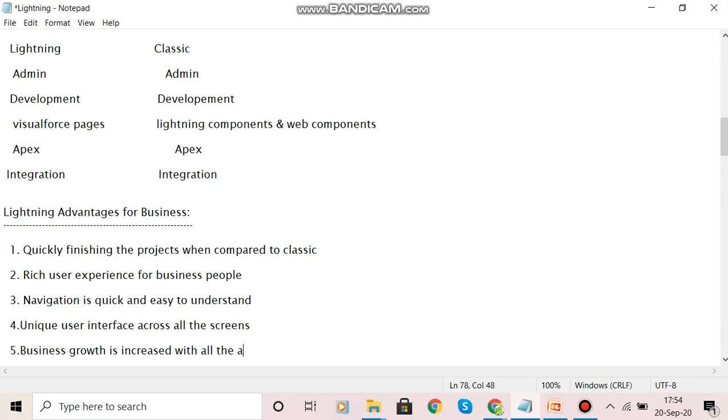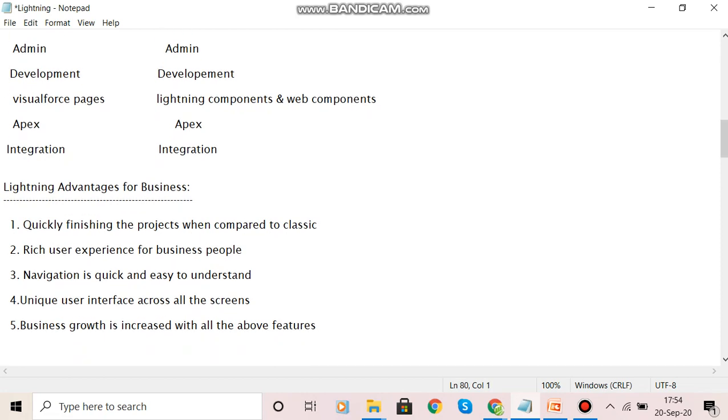Basically, in Lightning, we just have to know about the particular syntax, when we want to use that syntax, and what the use of that syntax is. These are the things we have to know in Lightning.